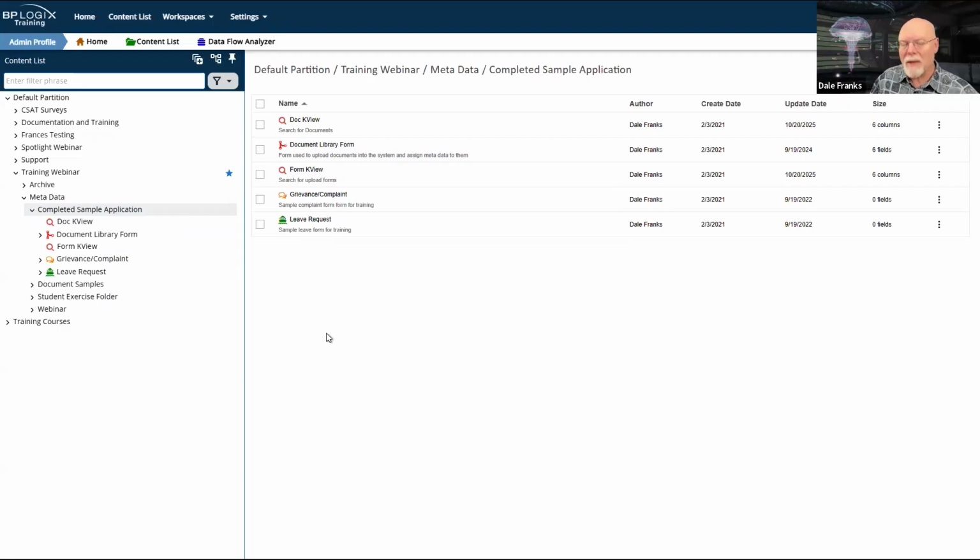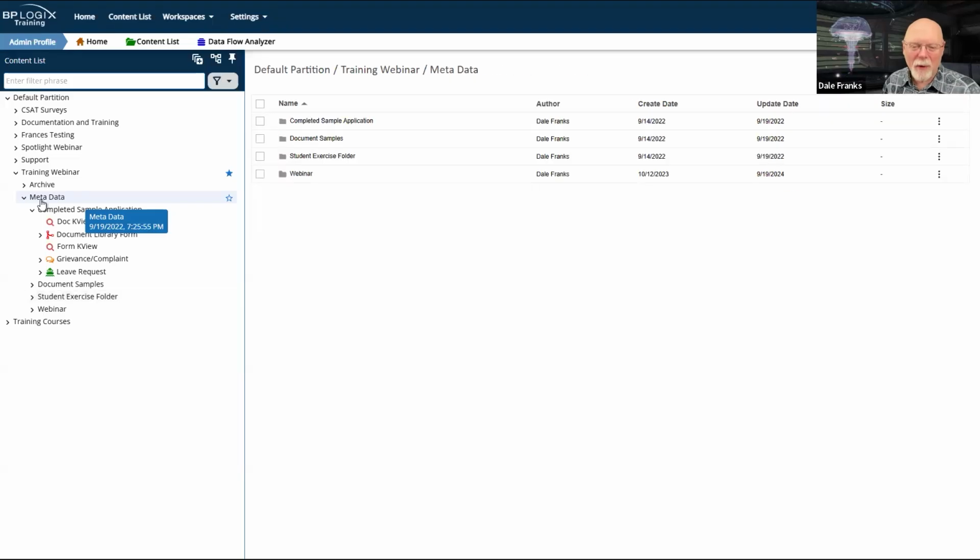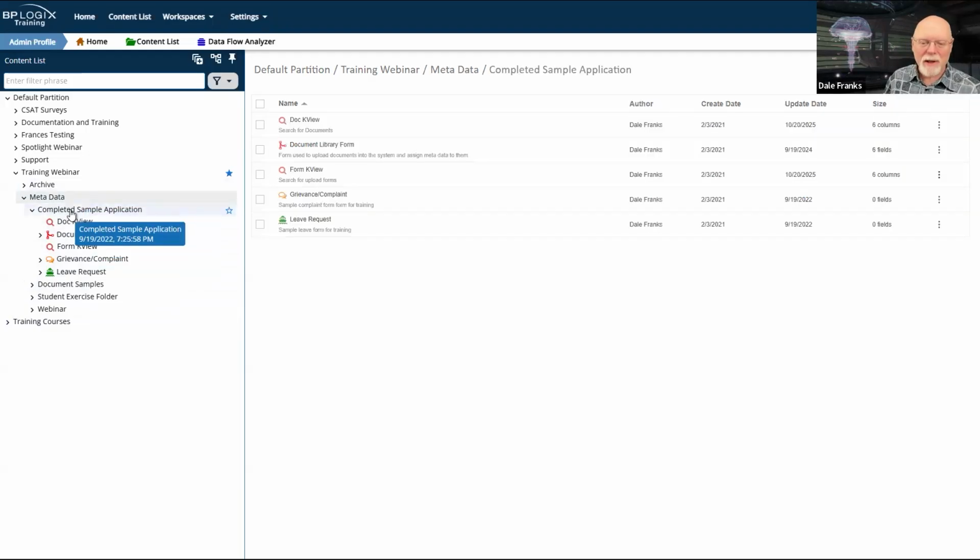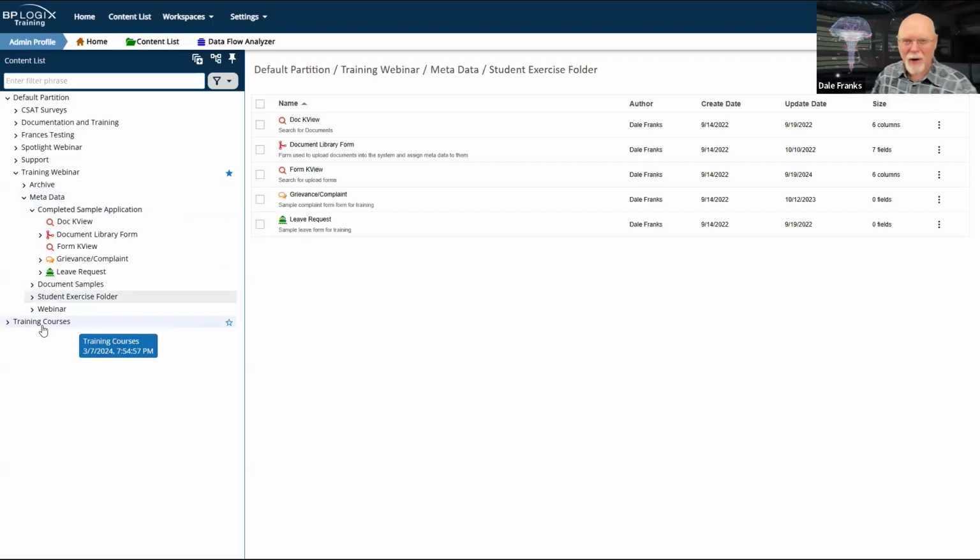Now, that is useful, but if I also wanted to return a form from, let's say, the student exercise folder, where I have 3 similar forms, well, it's hard to do that. Now, I suppose I could go up to the metadata folder and say, show me everything that's in metadata, and then it would start in the metadata folder, and then I could navigate to completed sample application, or I could navigate to the student exercise folder, and I could see the various items there, but they wouldn't really be unified.